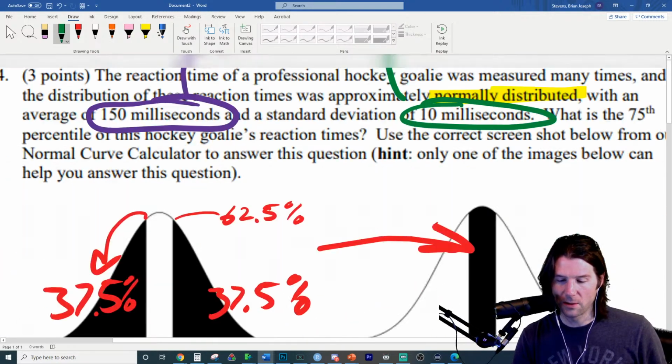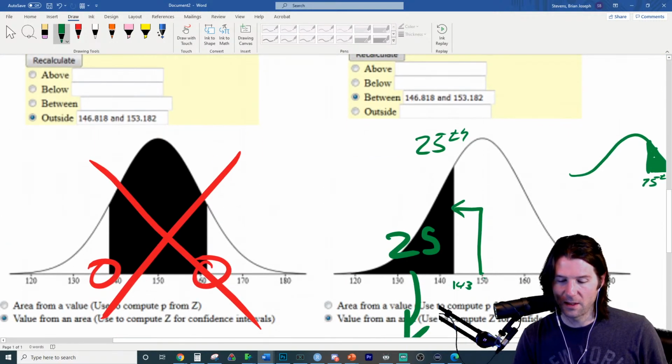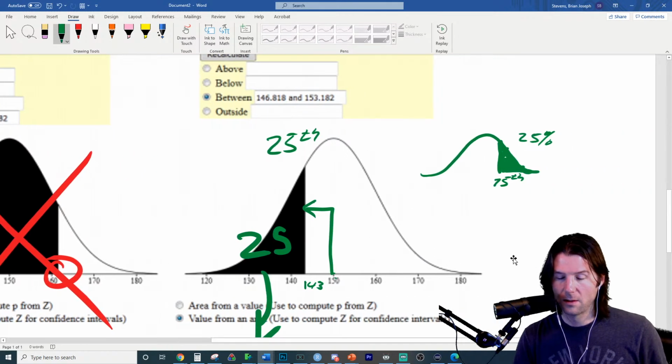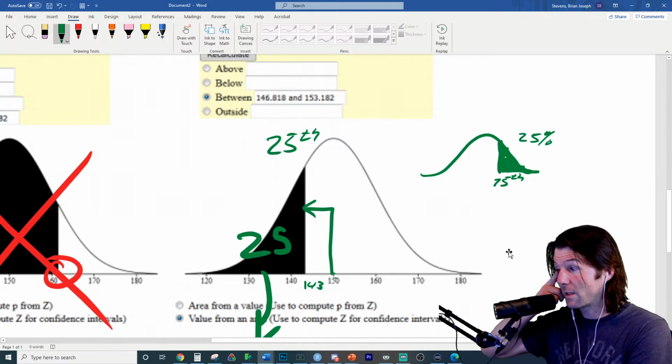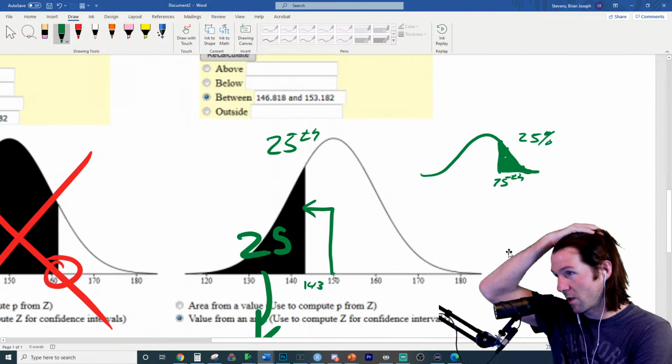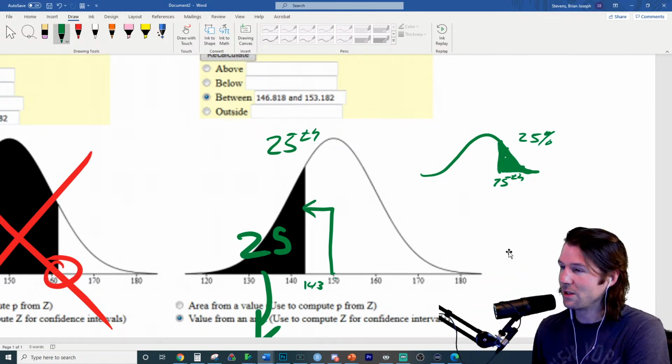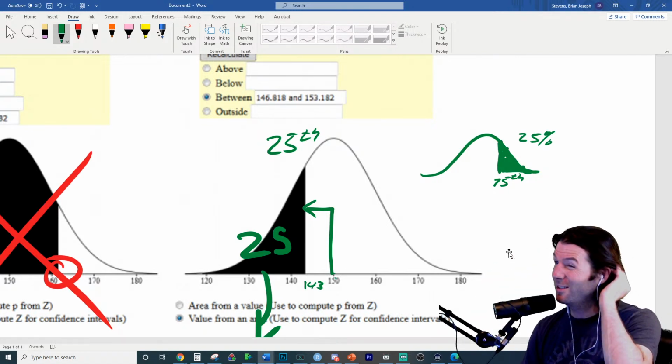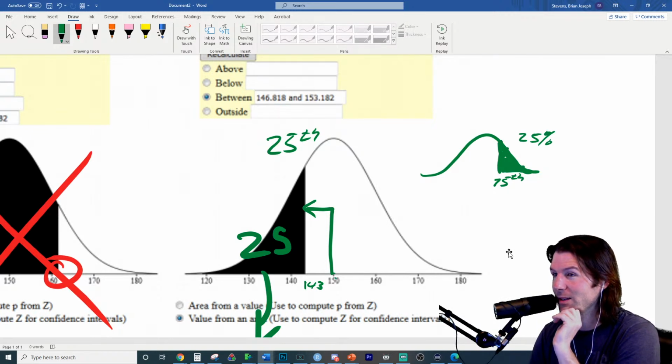Just tell me if you ever get things off by that little, and I'll correct it. Or send me your work too, because I'm interested to see. I want to check it out if it's off by the tiniest amounts. I correct a lot of things for people. Like if you say, hey, Brian, I got this off by a hundredth, or I didn't add an extra decimal, I'll usually change it. There are things with the T and the Z, though, where I'll say it looks like you used the Z. I'll always make clear if I'm giving points back or not, and I give a lot of points back.